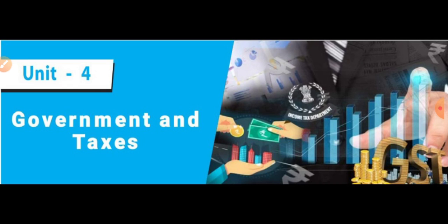Then we learned about the role of government in development policies. Mostly seven important policies we learned. For example, the first one is defense. Defense forces are one of the essential security functions. The defense forces protect our nation from all enemies. Only the union government is responsible for maintaining the defense forces.